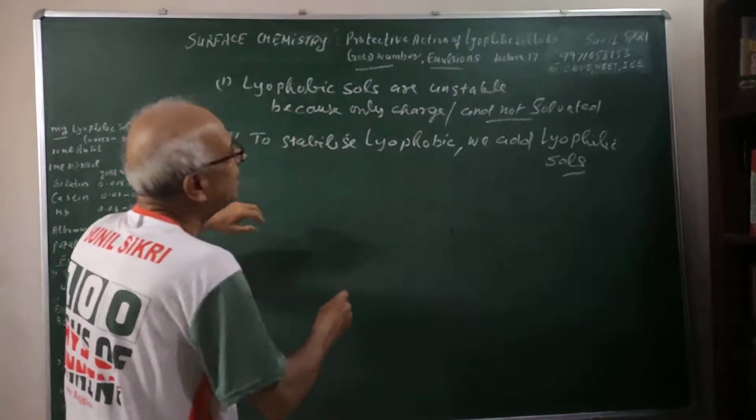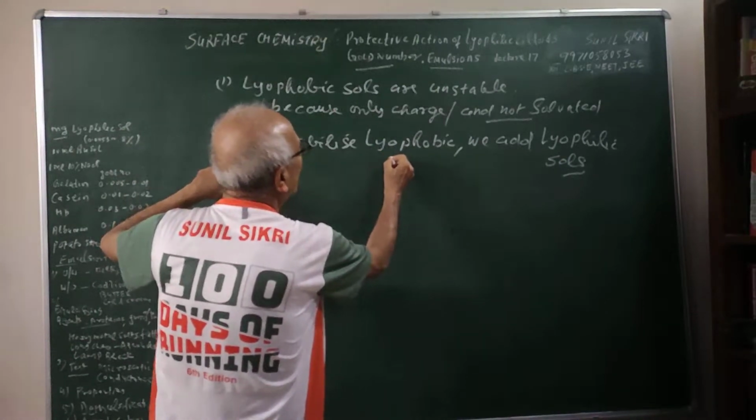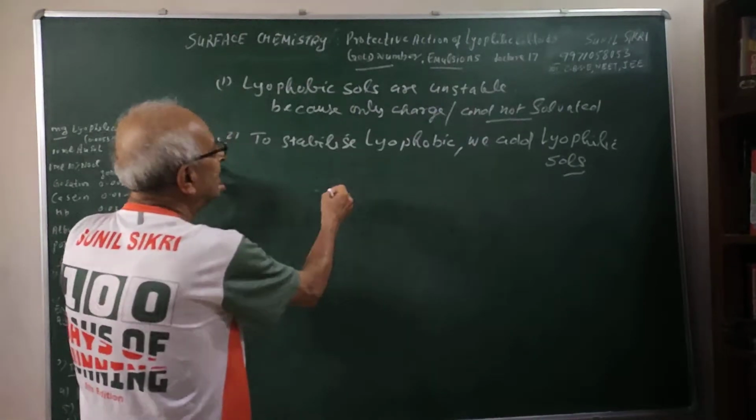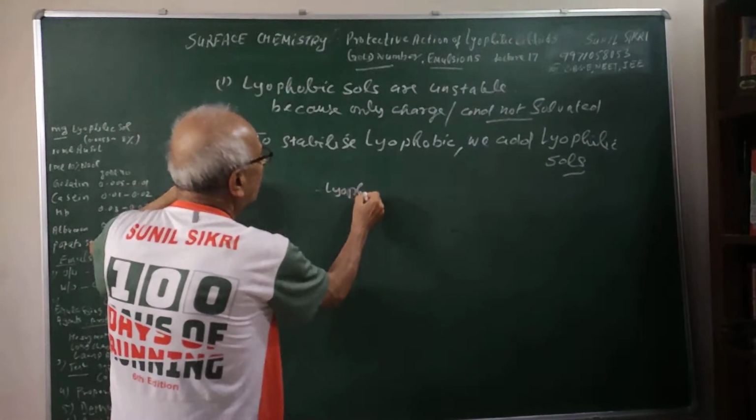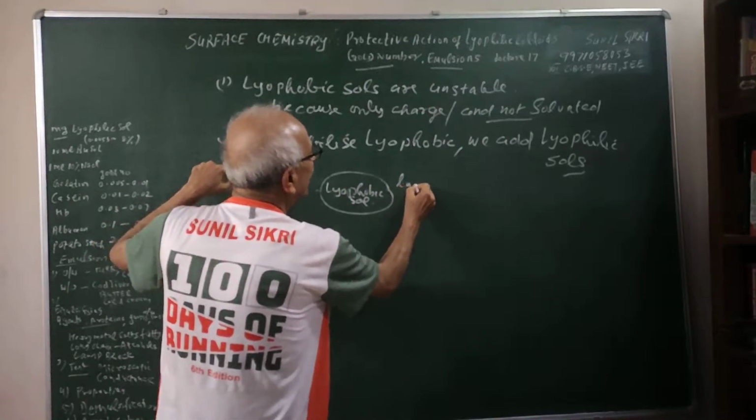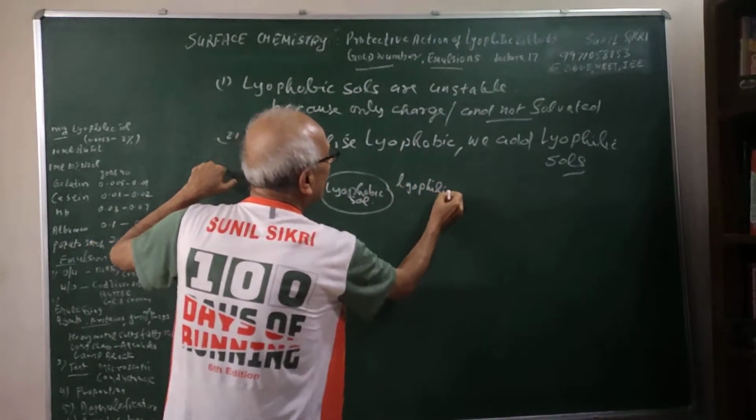So what will happen if we add lyophilic sols to lyophobic sols? Supposing this is my lyophobic sol. Now I add lyophilic sols.